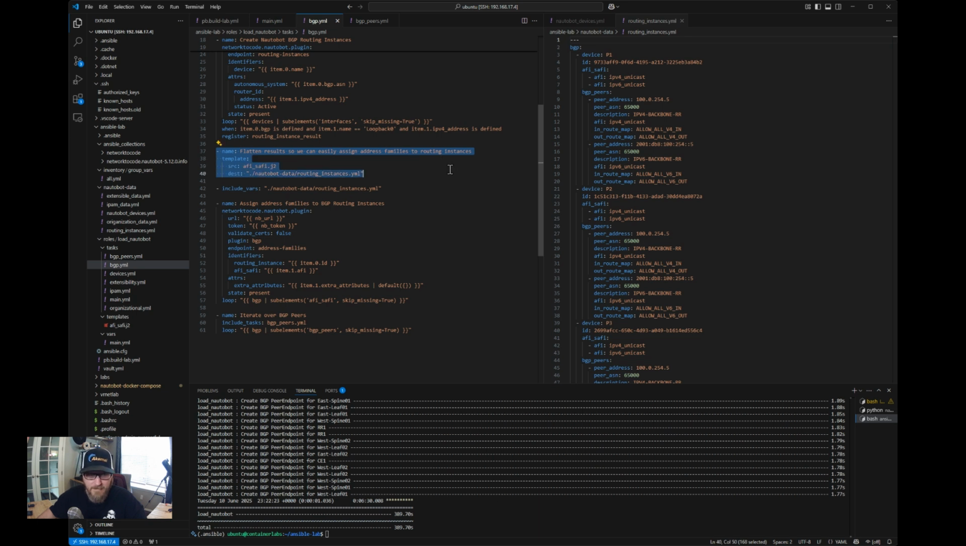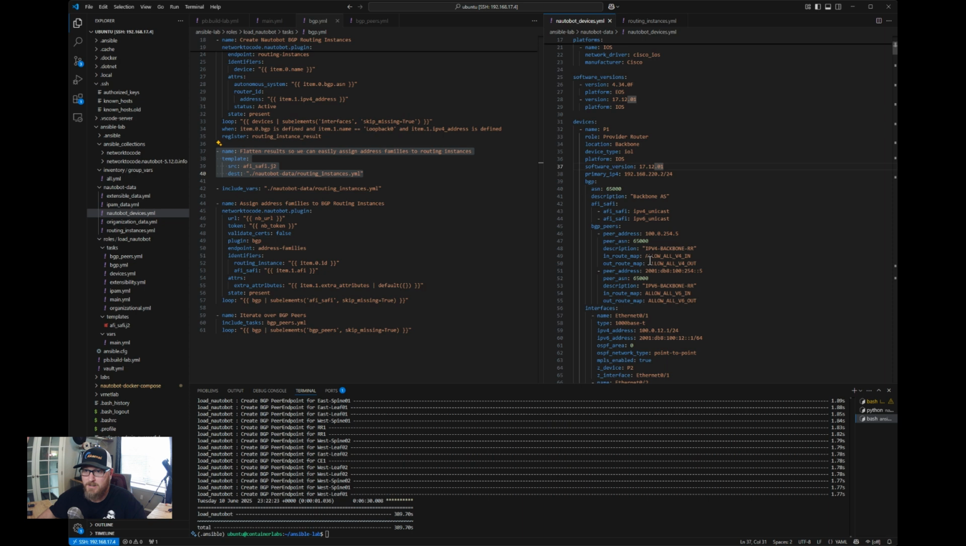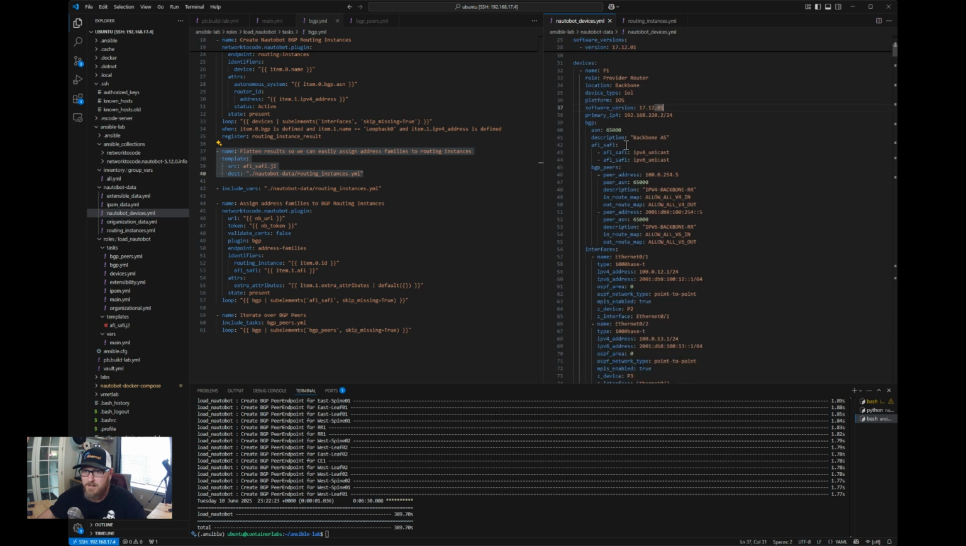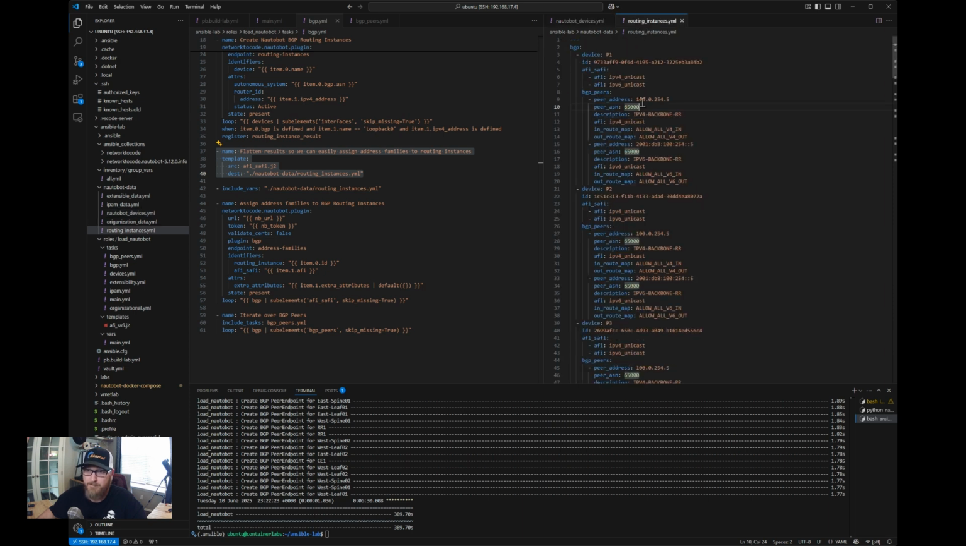Well, I created this new YAML file called routing instance, and I have that over here. I basically took this information from the devices here, and I reformatted it under this BGP. I nested it below BGP. So we have a device name, and then we have the ID. I believe that's for the routing instance. That wasn't named very clearly, but that's what that's for. And then we had what kind of address families we wanted to provision below that. And then I listed all of the peers.